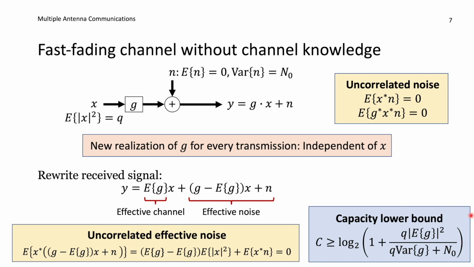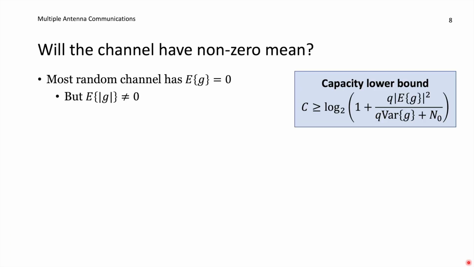So this is the capacity lower bound that we can utilize when we don't know the channel. Let us take a closer look at this capacity lower bound. Here I have repeated it. In the signal term here, we have the expected value of the channel G. And when we have a random channel, actually, most random channels have an expected value equal to 0.